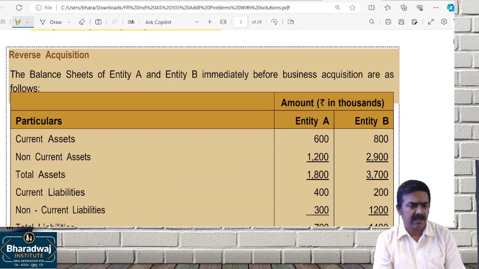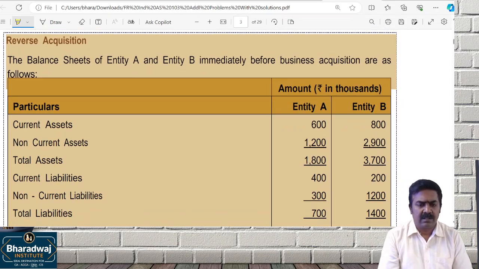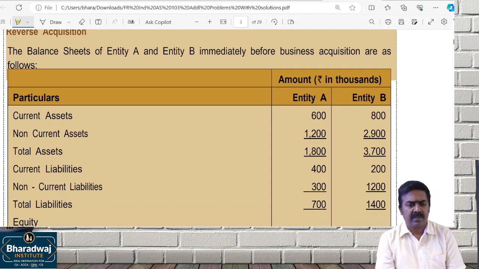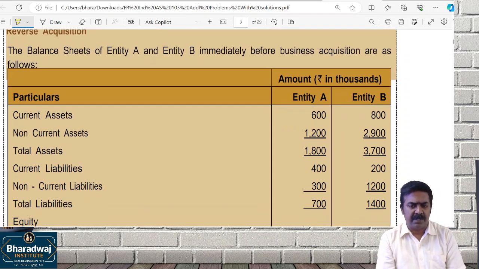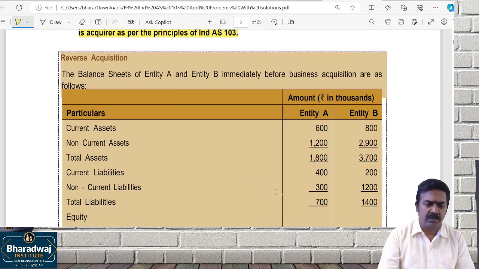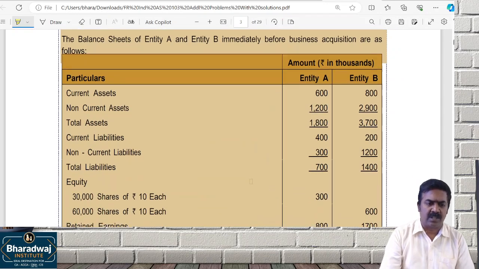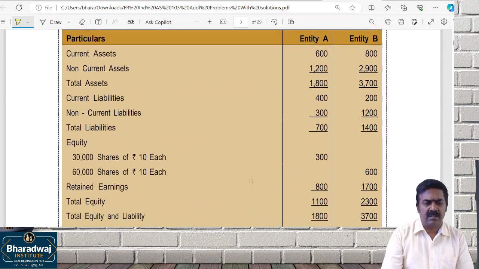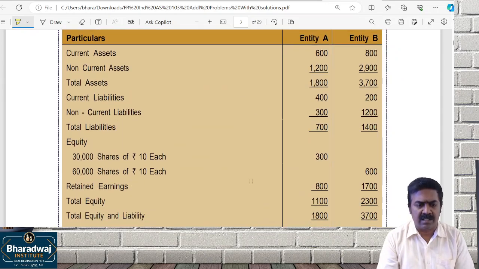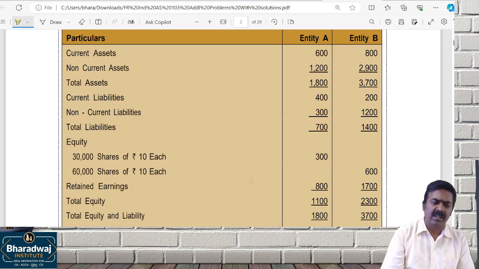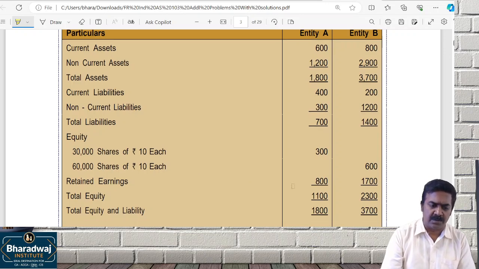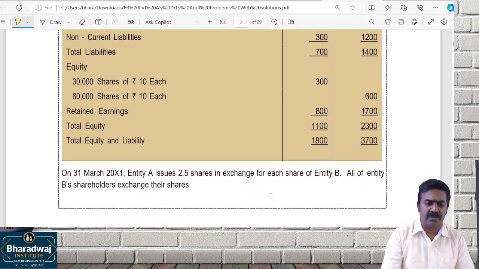Next. Look at this question. Balance sheet of which company is given? Entity A and B is given. Before the business combination is put through. Okay. Current assets, non-current assets are given. Current liability, non-current liability. Equity shares, 300 shares, 6,000 shares is given. Total equity, other equity given.